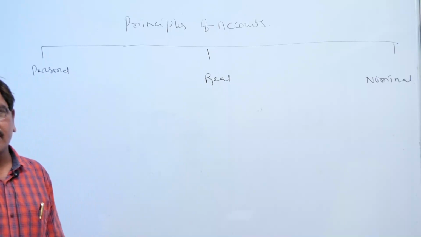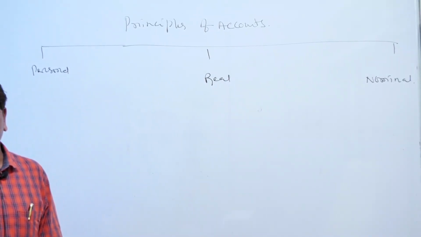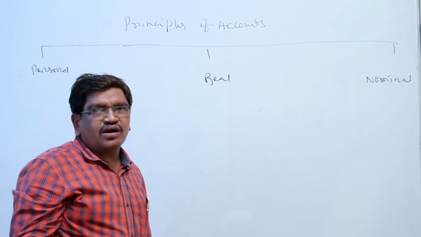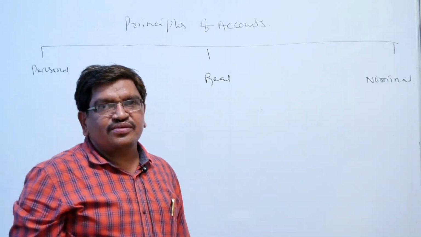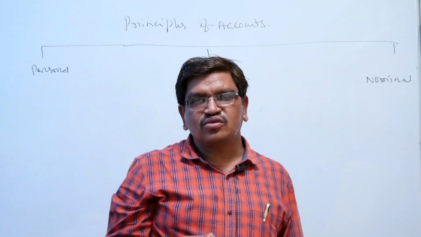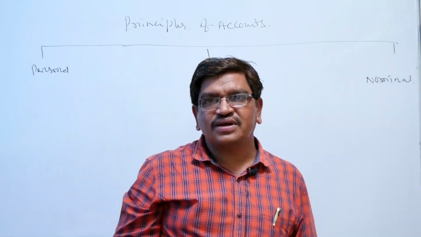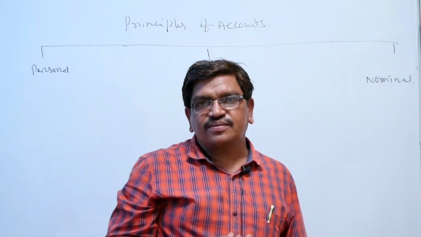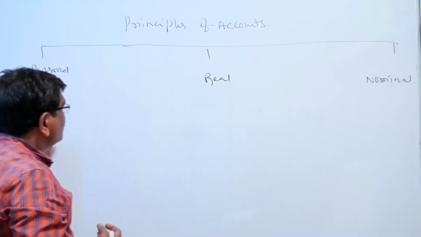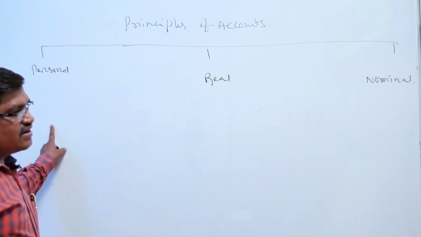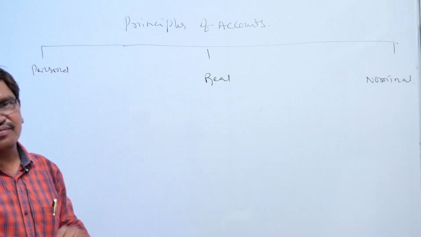Okay, this is a topic about the principles of accounts. Normally, the principles are concepts and conventions. Those are different from here. I'm going to discuss the basic concepts of the account system. Now, the principles related to personal, real and nominal.